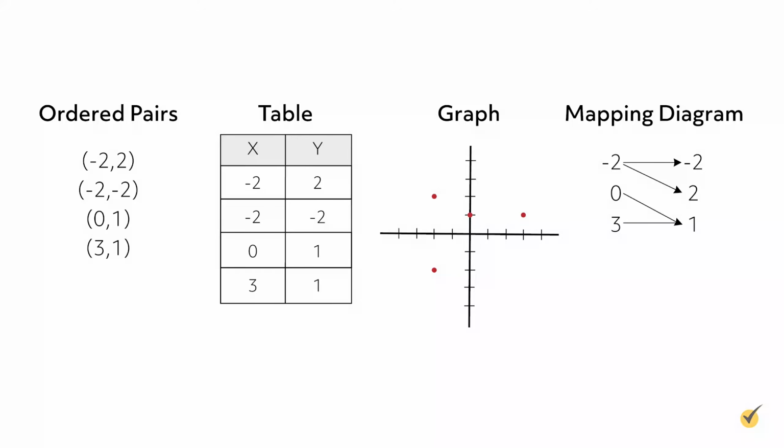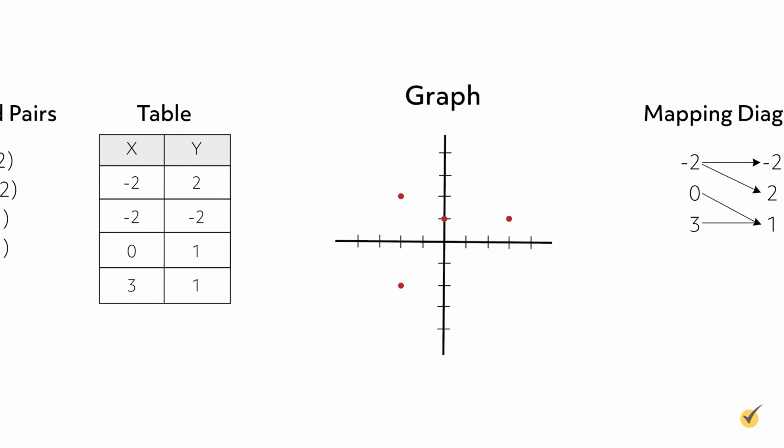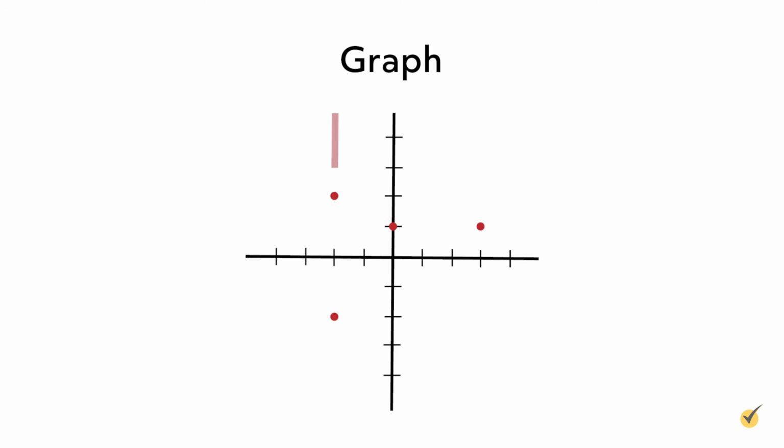a function. In the example we just showed, if you draw a vertical line through the domain value of -2, the line will pass through the range values of 2 and -2. Therefore, the relation fails the vertical line test. Here are more examples of this convenient tool to determine a function from a graph.